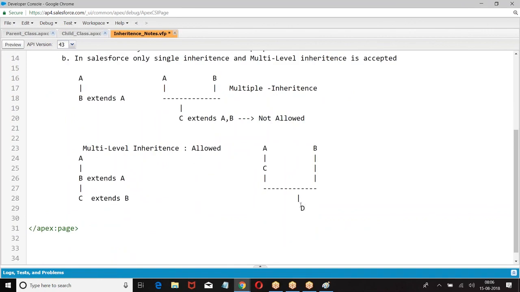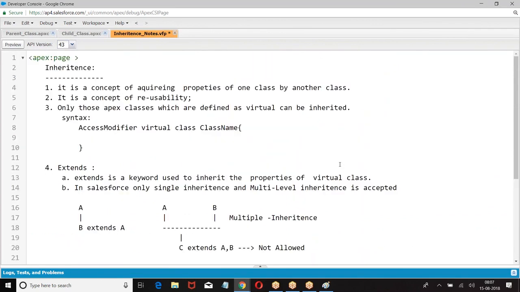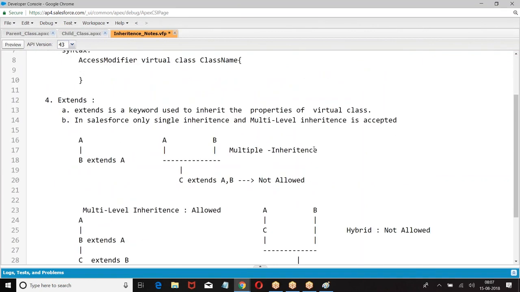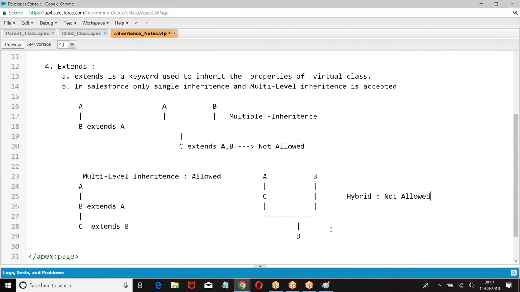Which is a hybrid? Which is not accepted in Salesforce? In Salesforce, only single inheritance or multi-level inheritance is allowed.